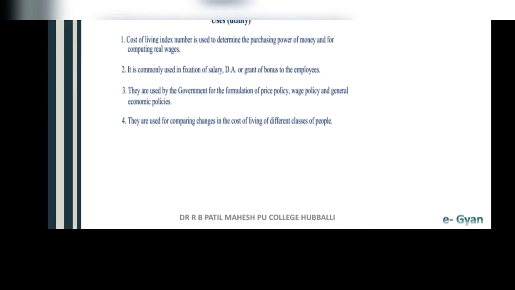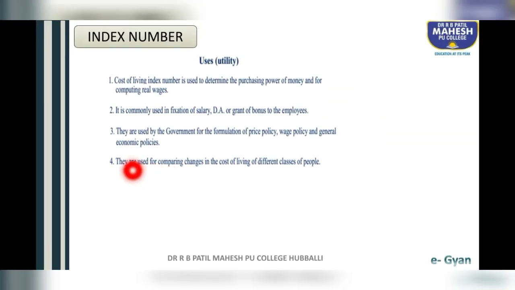The fourth use is they are used for comparing changes in the cost of living of different classes of people. See students, CPI is used to compare the cost of living of different classes of people. As you know, we have three categories of people: poor class, middle class, rich class. All the classes have different costs of living. Through CPI, we want to compare the cost of living of different classes of people.